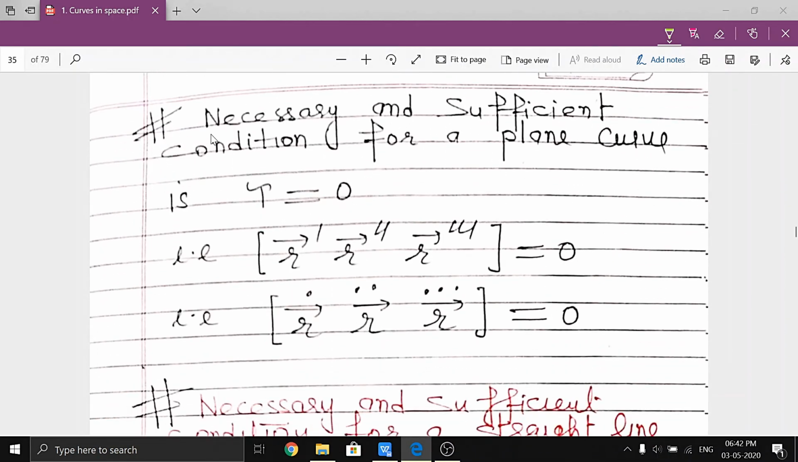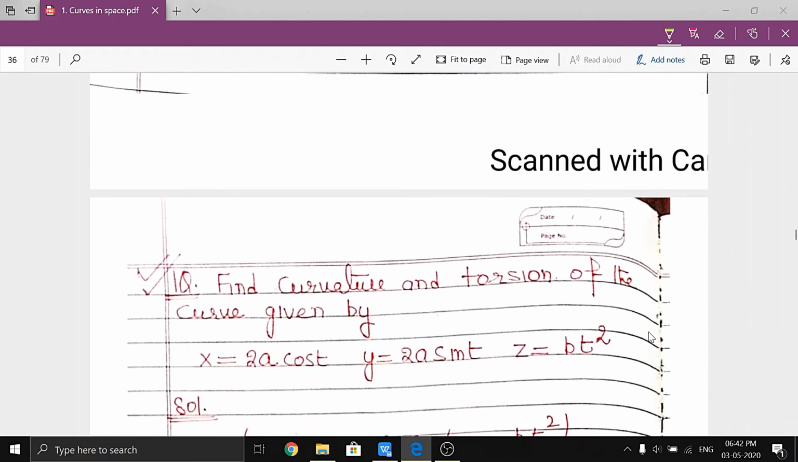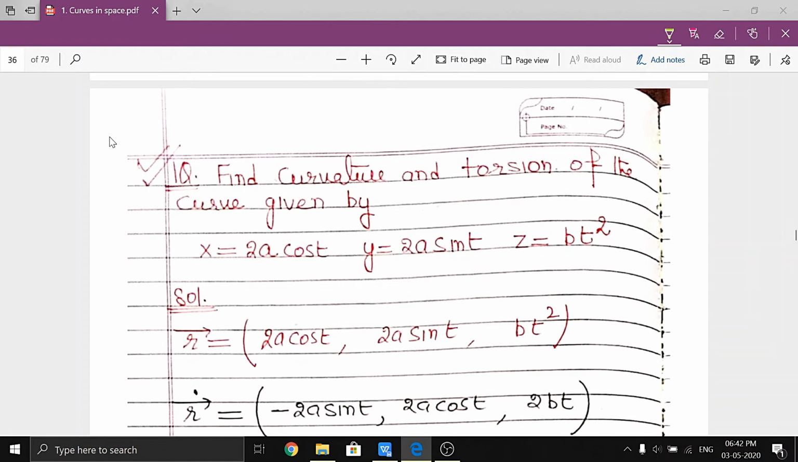We already discussed the necessary and sufficient condition for a plane curve, that is tau 0, which means this value is 0. Similarly, in the case of kappa 0, this value is 0, again in terms of the dot product. Clear? So this is the same. Now we can understand the theory with the help of a question. So this is a very important type.